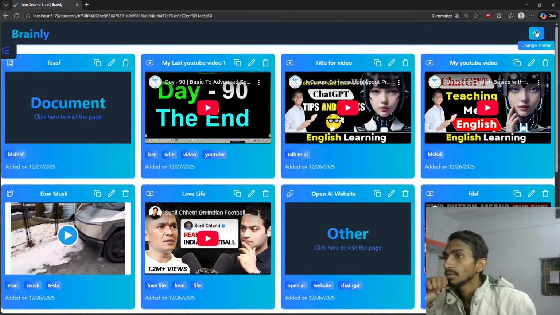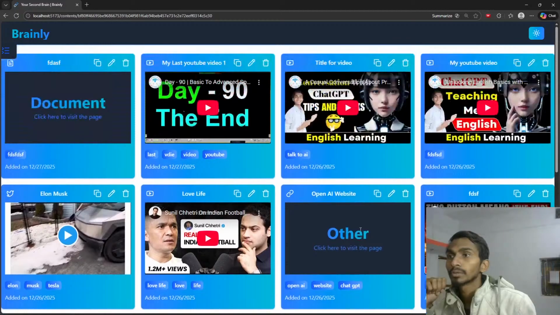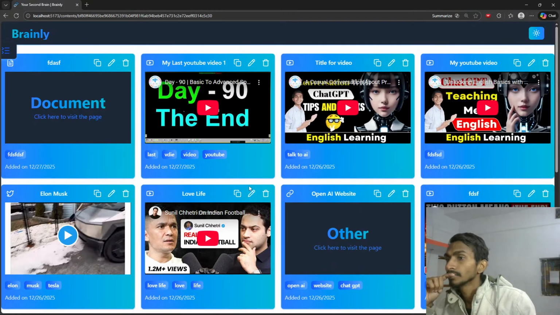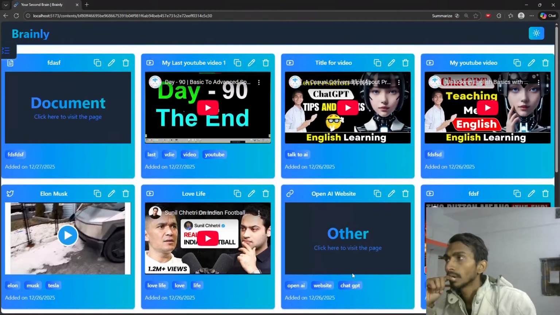It is only able to change the color of what? Few things it is not able to change the color of the background. Why is this happening? I have the same content, and why is it able to change the color of this but not this main background? Interesting. This main background comes from the top, that is why. That's right.